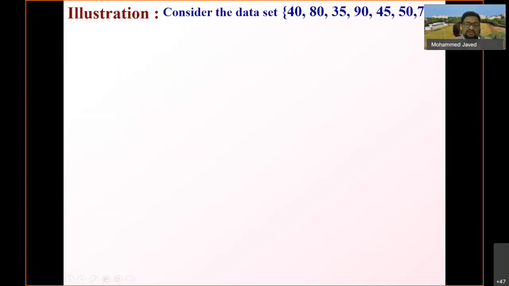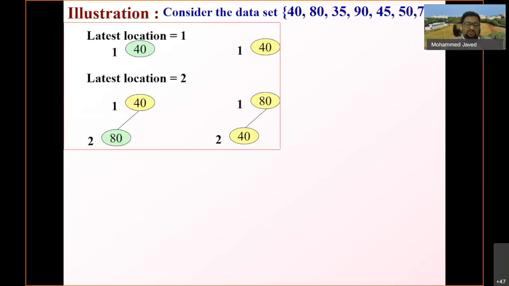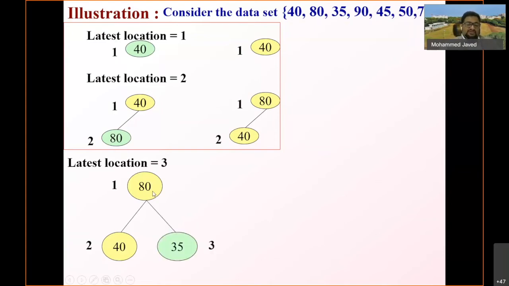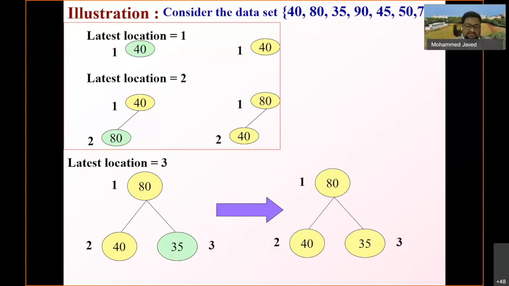So what is the next location? The next latest location is location number 3. Location number 3 would be the right child of the 80, right? I would insert 35 as a right child of 80, and now again I will check whether the definition of heap is satisfied or not. In this case, it perfectly satisfies the definition of heap. 80 is greater than 35, the element which is inserted, so there is no swapping to be done here.